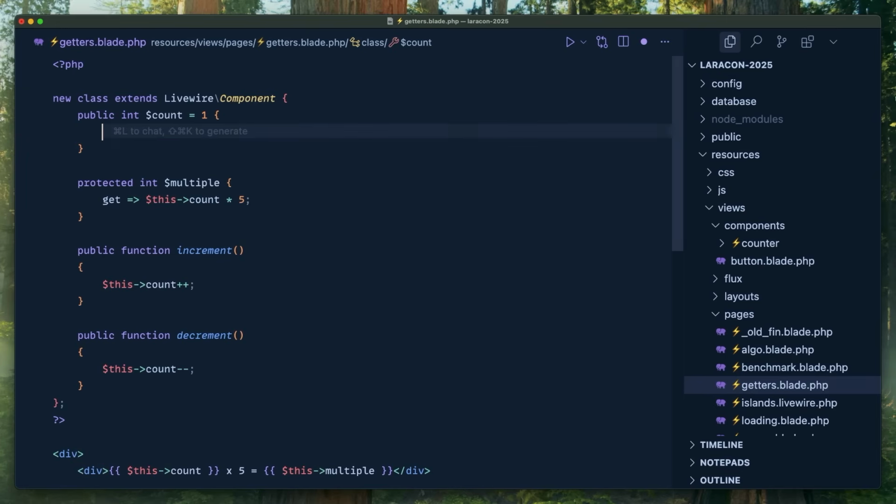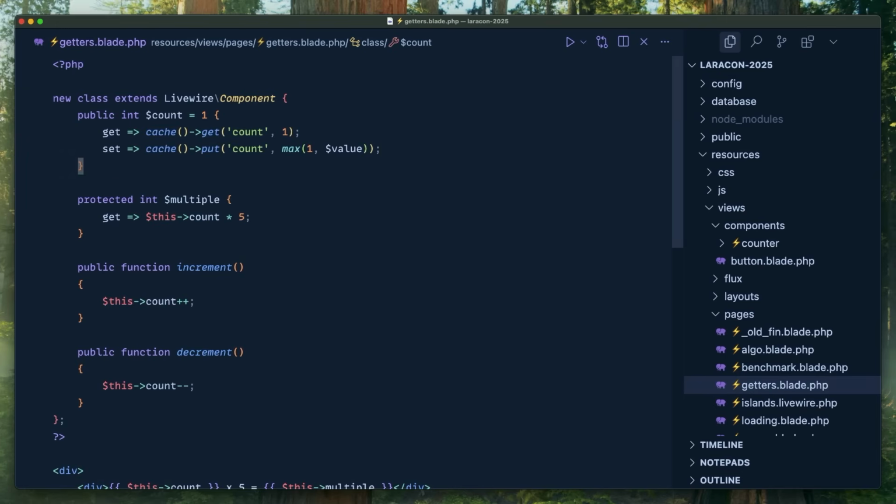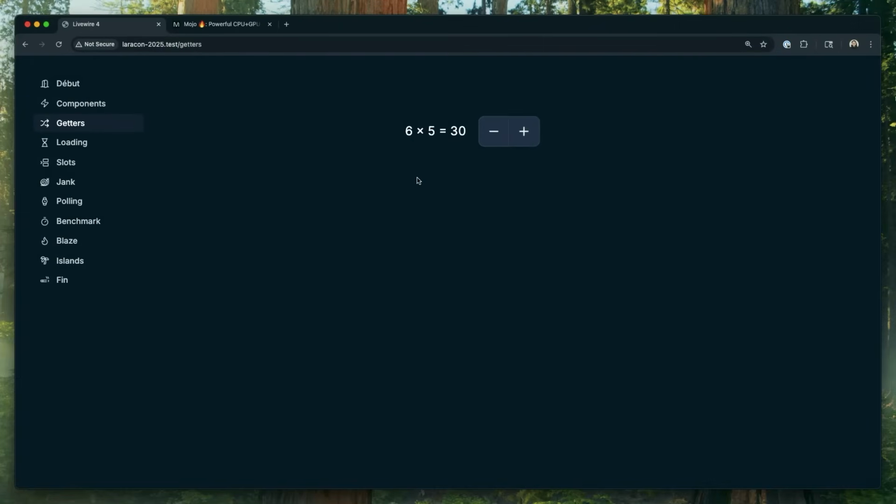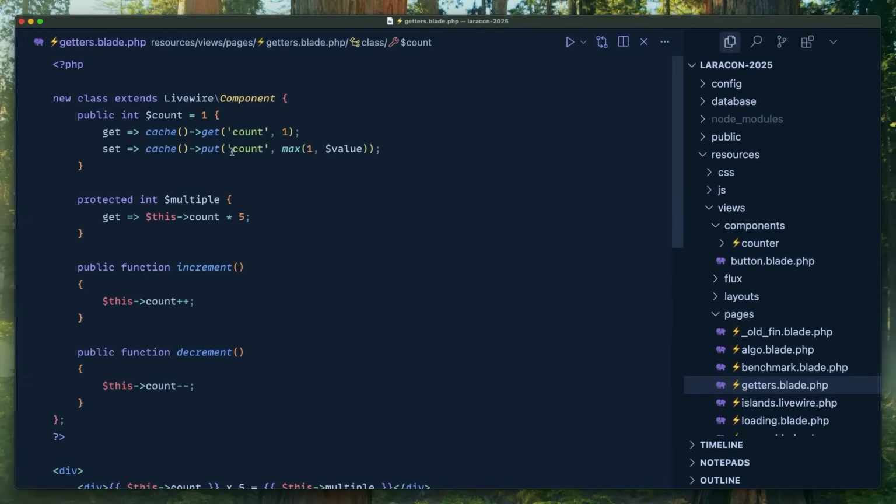So that's cool. Let's combine them together for caching. Take a look at this. This is count 1, but we're intercepting the get, and we're saying prioritize from the cache. This is just Laravel helpers, nothing else. And then intercept the set and put that in the cache. Keep that max 1, like we can still keep that in line. Now I upgrade that, and I start hitting refresh, and bada bing, it just keeps. And I think that's super cool.